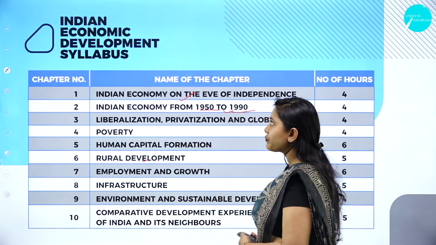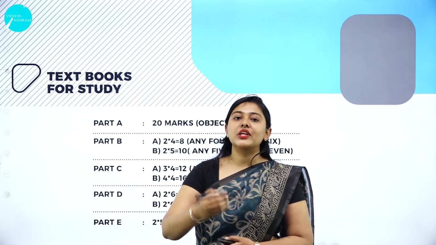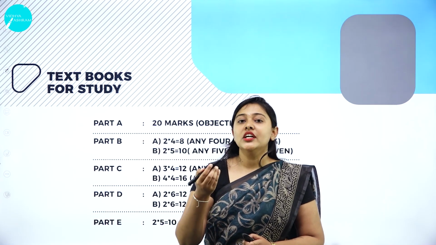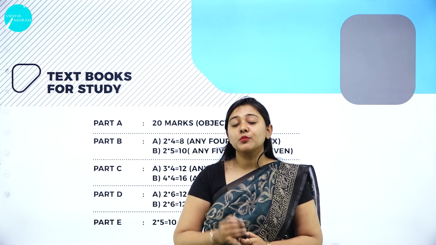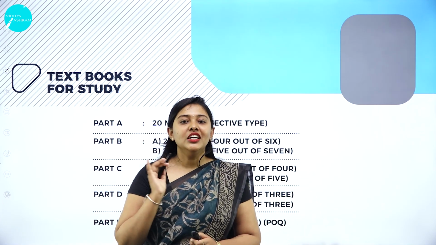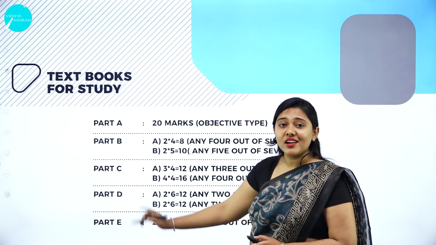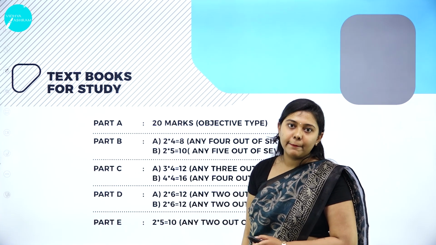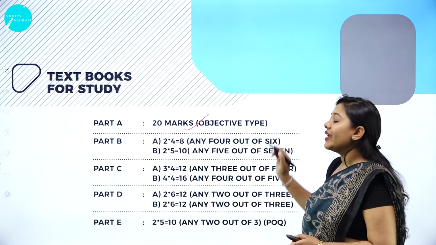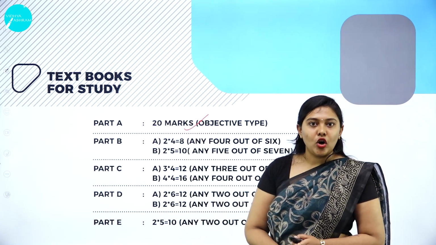Moving forward, we have textbooks for reference. As I told you in the previous slide, you can refer to the Statistics for Economics NCERT textbook and the Indian Economic Development NCERT textbook prescribed by the Karnataka government. You can refer to those textbooks for first PUC Economics. Coming to your marks allocation or question paper pattern, we have Part A, 20 marks. It will be objective type. 20 marks will be allotted for that.